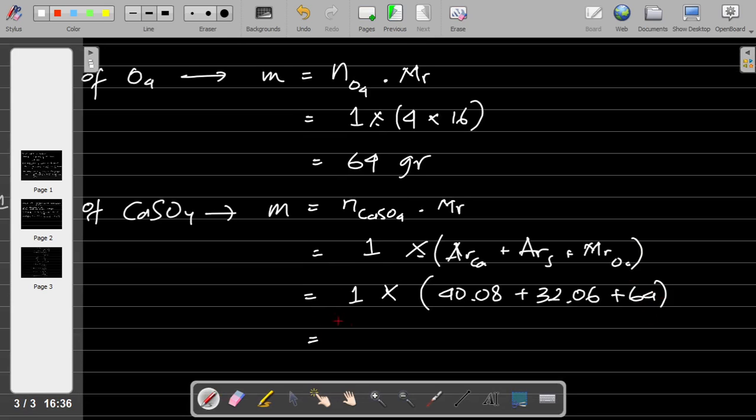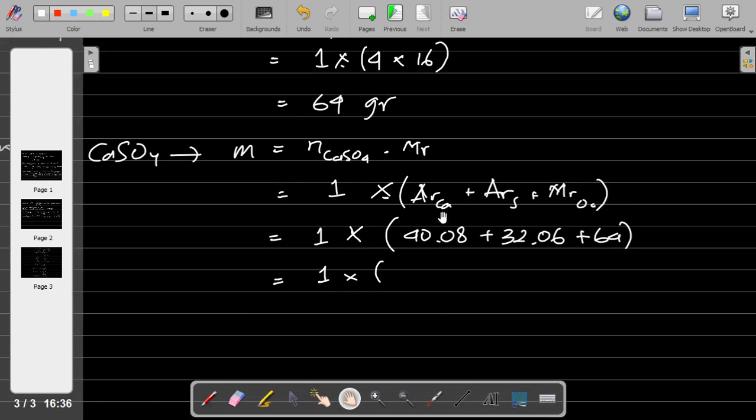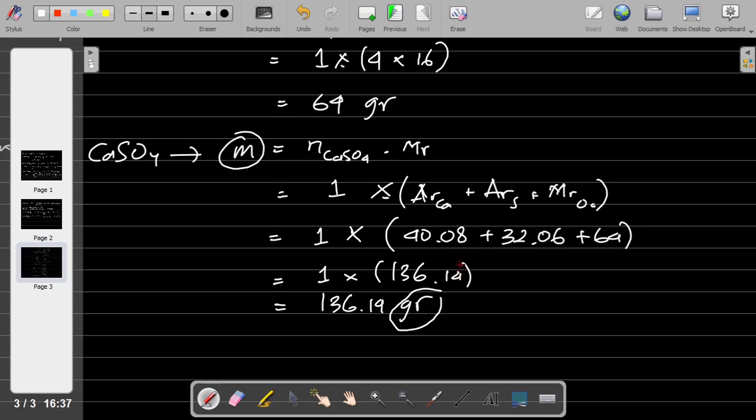So 1 times, and we have to find this number. The result is 136.14 gram, because we are talking about mass, so the unit is gram.